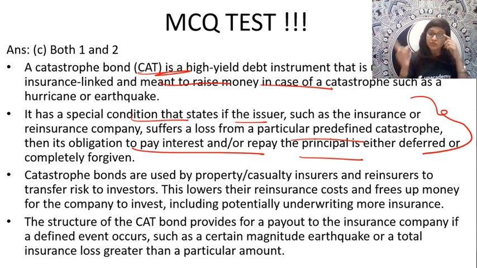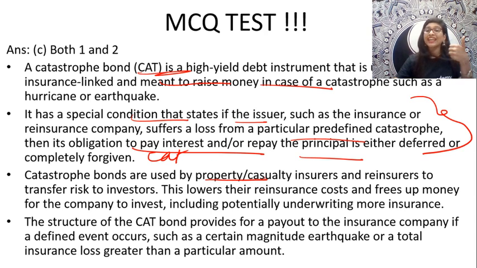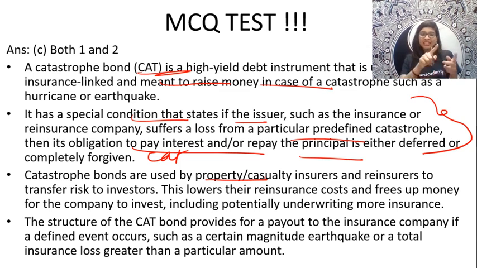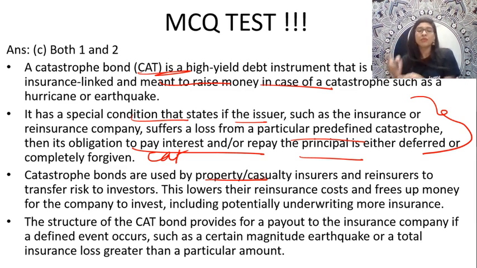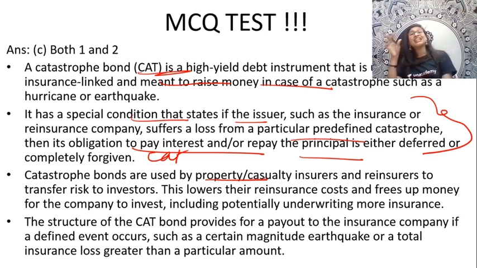Now, who are the people who use this kind of bonds? Actually, these catastrophe bonds or CAT bonds are used by property or casualty insurers and also reinsurers, guys. When they are using this, they will be transferring the risk to the people who are investing. And when they're able to do that, what happens? These insurance people will be lowering their reinsurance costs and they will be able to free up the money for the company to invest. Thus, it includes a potentially underwriting of more insurance.